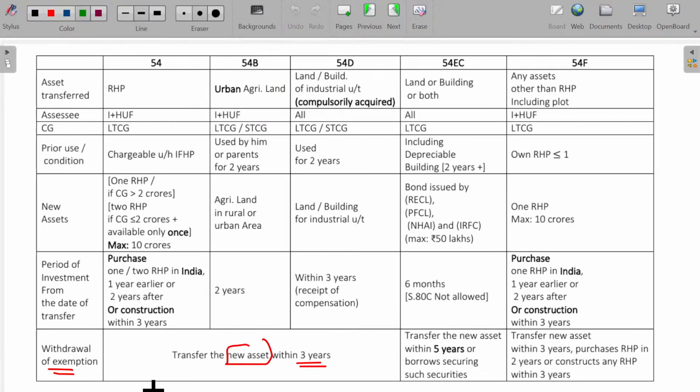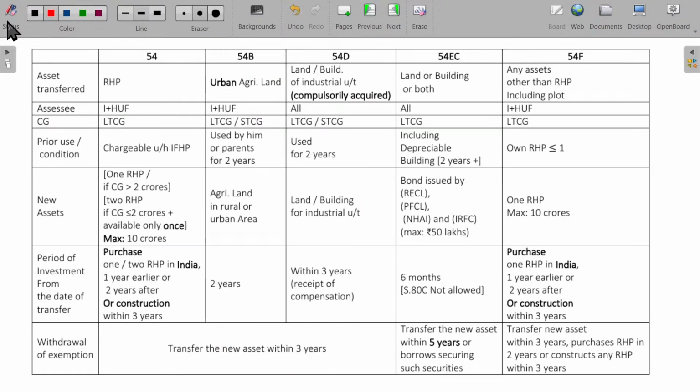Okay. Let me summarize all those points here. What are the points? To be eligible for claiming the deduction, there should be long-term capital gain on transfer of a residential house property. This will be eligible only for the individual and HUF. And this capital gain should be long-term in nature. And you can claim the deductions by purchasing one new residential house property if your capital gain is more than 2 crores. If the capital gain is less than or equal to 2 crores, then you can claim 2 residential house properties.